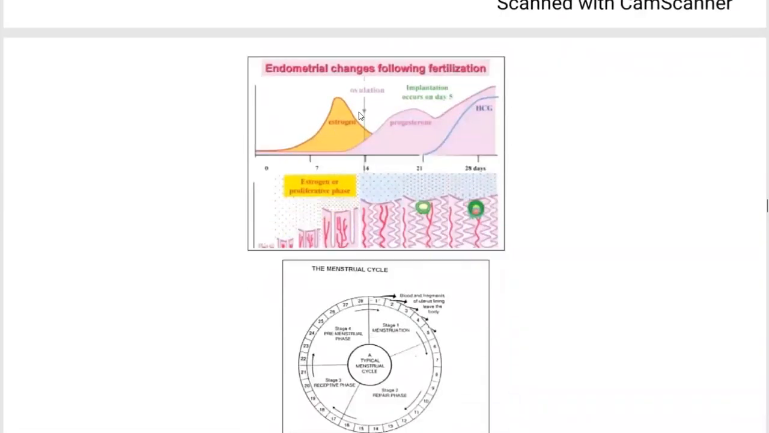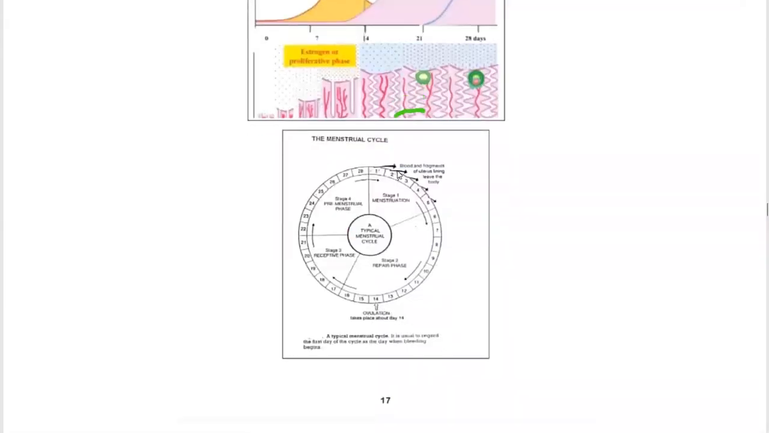Endometrial changes following fertilization. Before ovulation, we can see the estrogen level is high, and after ovulation, the progesterone level is high. This is the chart of the menstrual cycle.